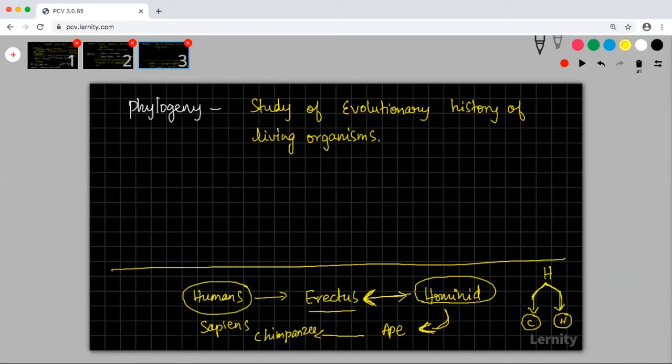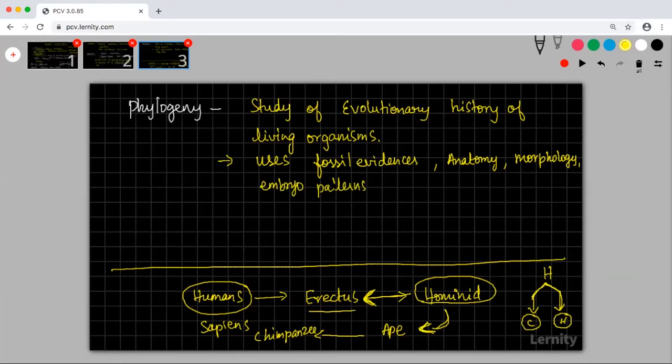A phylogenist uses fossil evidences, anatomy, morphology, embryo patterns for study.